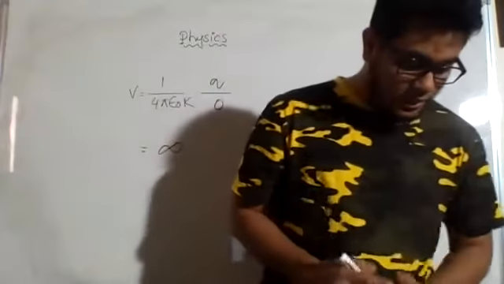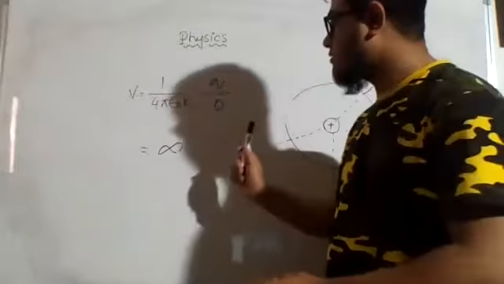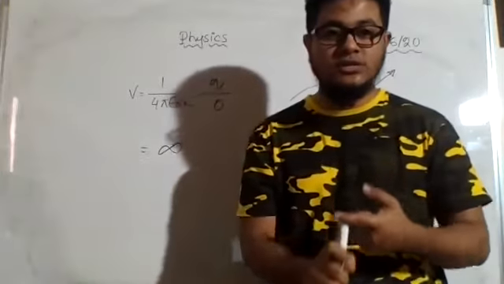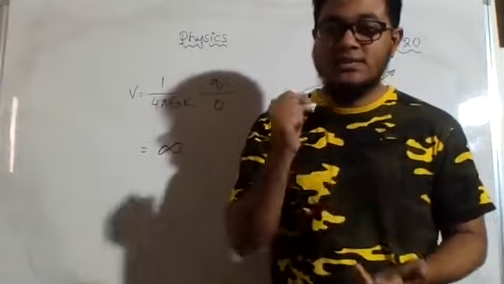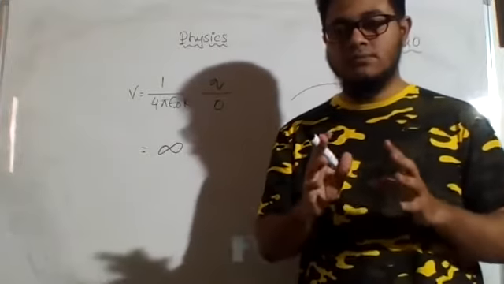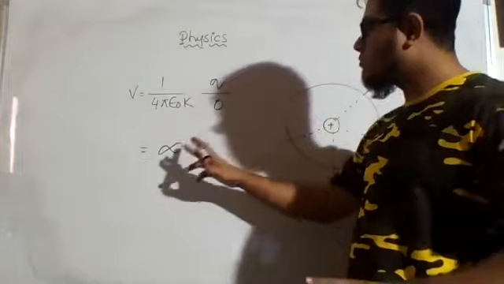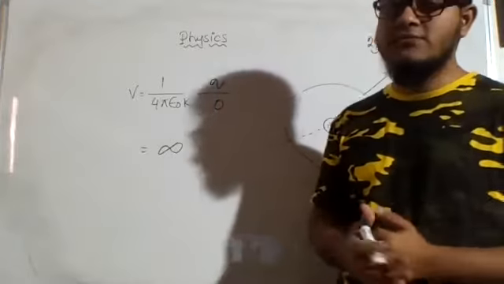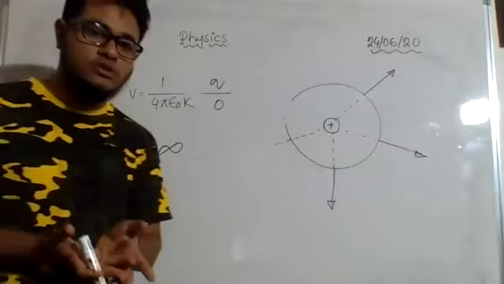Okay, sir. So as we were discussing, let me rediscuss the topic. Now here the question that is asked by Irfan is what will be the potential at the center. Irfan thinks that it should be 0, but rather it will be infinity. Why will it be infinity? If you notice, what is actually potential?